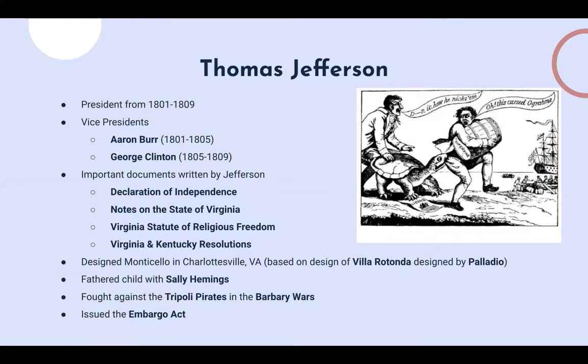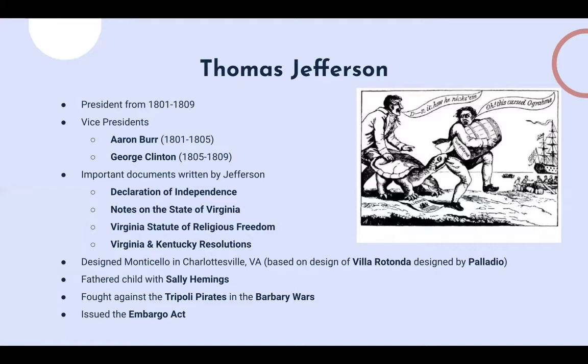Another thing about Jefferson was he was an architect, and he helped design a lot of different buildings. For one, he helped design and he founded the University of Virginia. He also designed his home, Monticello, which is in present-day Charlottesville, Virginia. He based the design of Monticello on a similar building from Renaissance Italy called the Villa Rotonda, which was designed by the Italian architect Palladio.